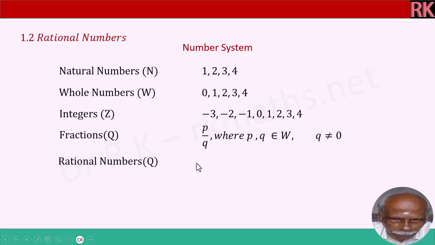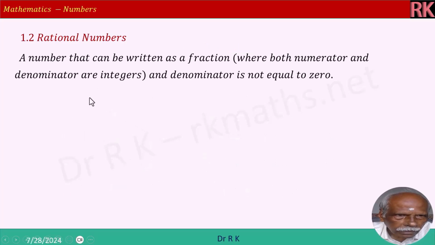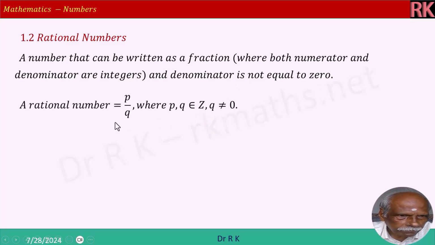And rational numbers are p by q, where p and q are elements of integers because negative numbers are also included, and denominator q is not equal to 0. Irrational numbers are defined as root 2, 0.1238, pi and other numbers which cannot be put in the form of rational number. A number that can be written as a fraction where both numerator and denominator are integers and denominator is not equal to 0. That is what we defined as a fraction. A rational number is equal to p by q, where p and q are elements of integers, q is not equal to 0. We have defined it umpteen times, I have defined once more, no problem.